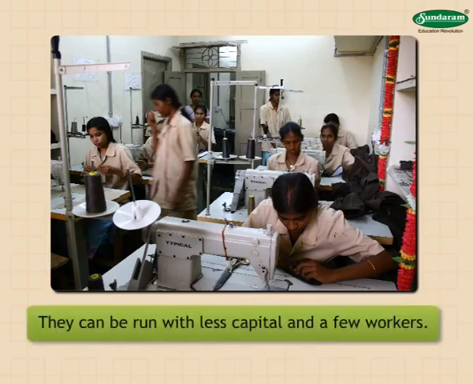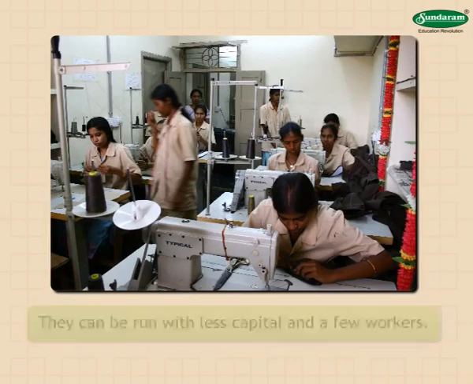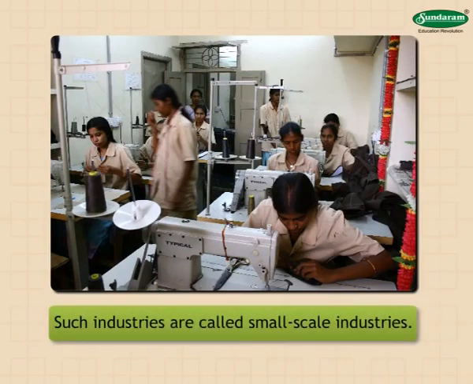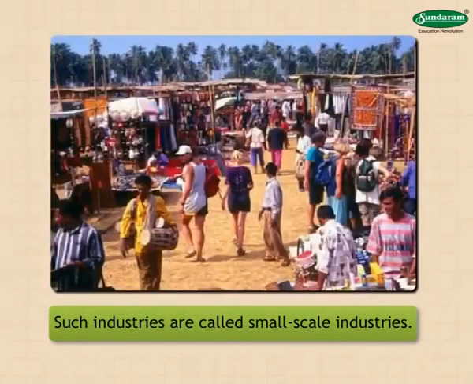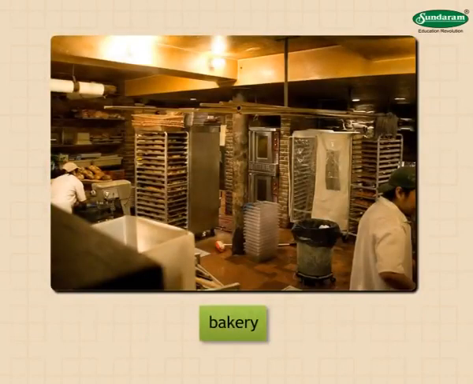They can be run with less capital and a few workers. Such industries are called small-scale industries. The goods produced in these industries are sold in local markets. A bakery is a good example of a small-scale industry.